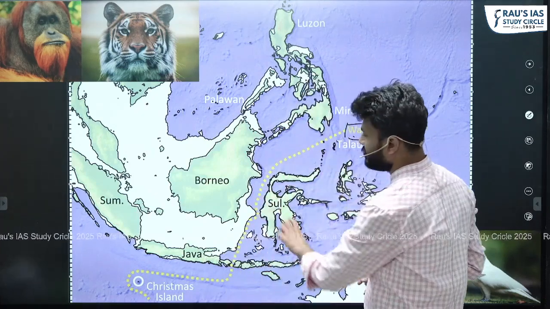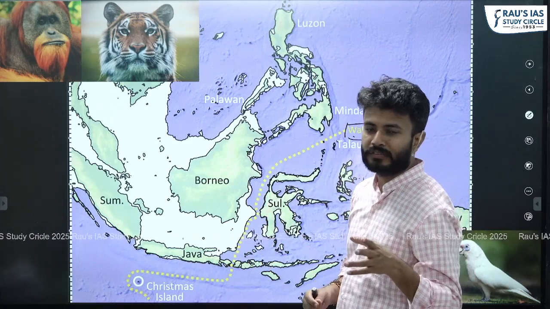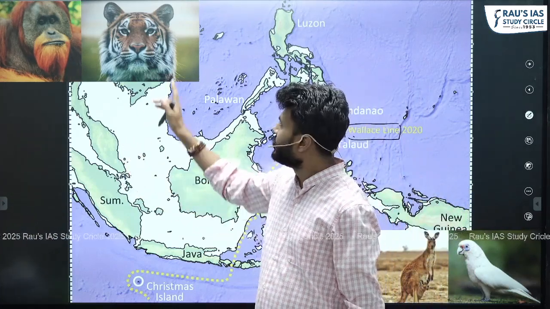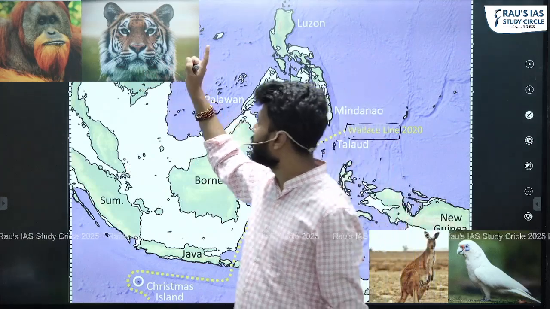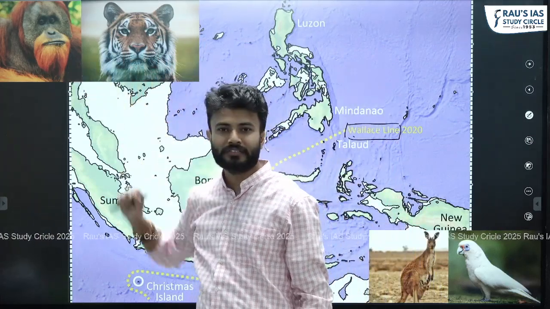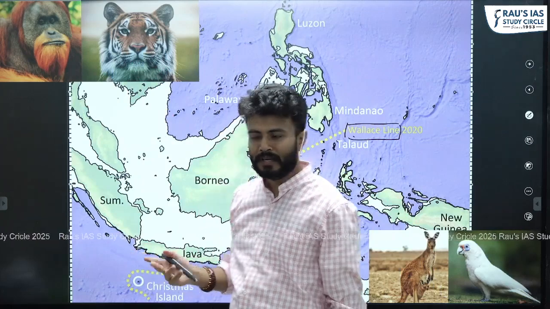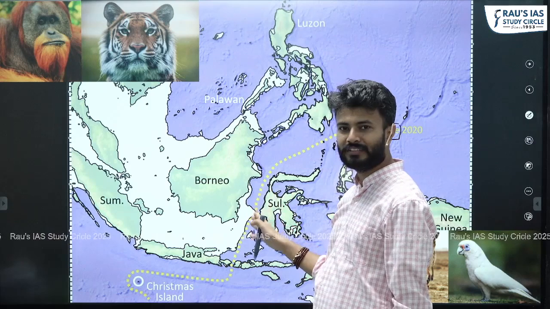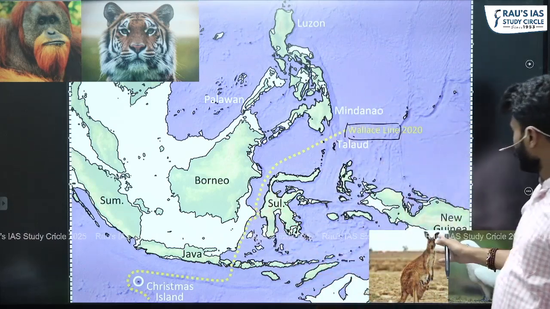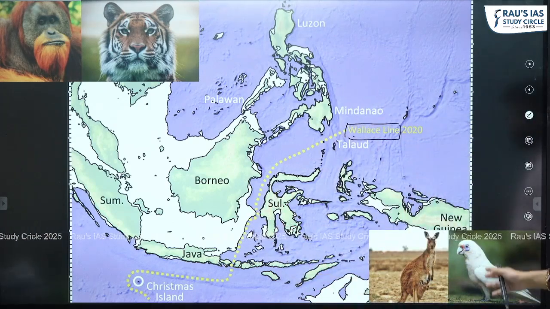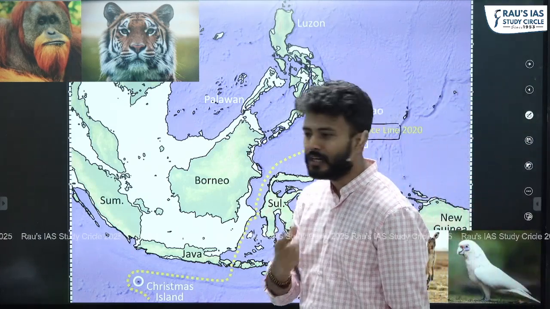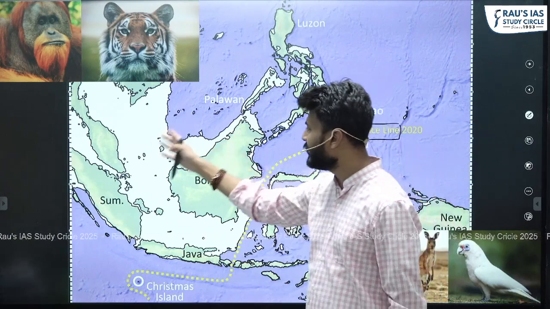Within this small distance, he observed that in this section, towards the Asian part, you have species like tigers, orangutans, for example. As soon as you cross this line and move towards the east, you have kangaroos and such species. You have marsupials, you have koalas, right? You won't find marsupials in this portion.